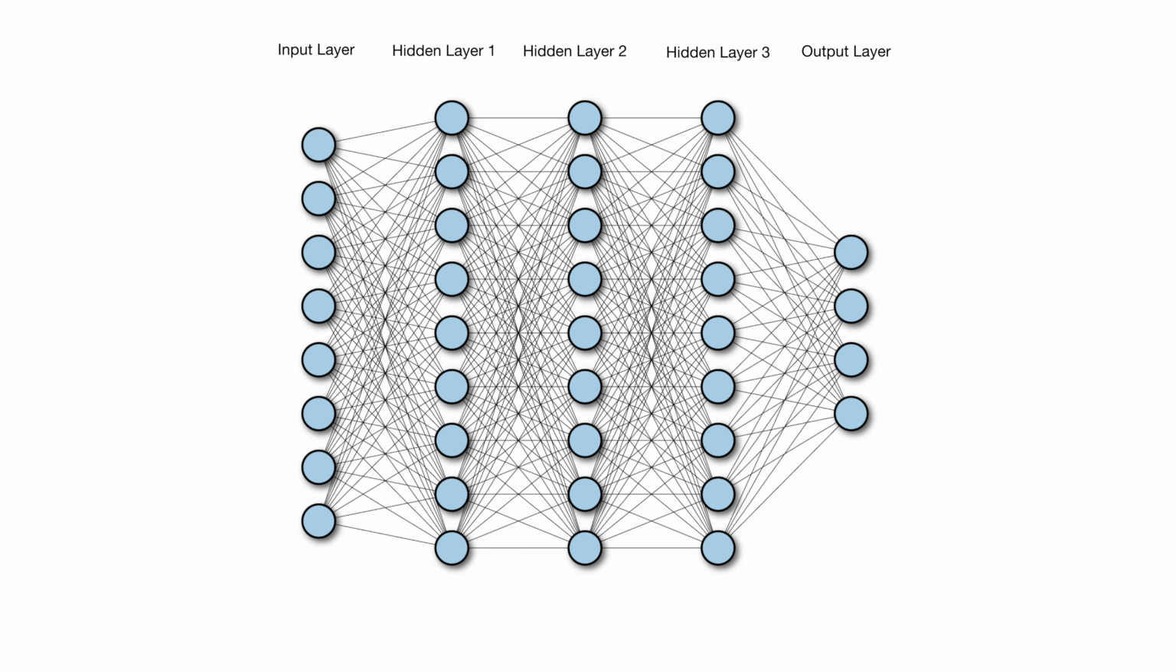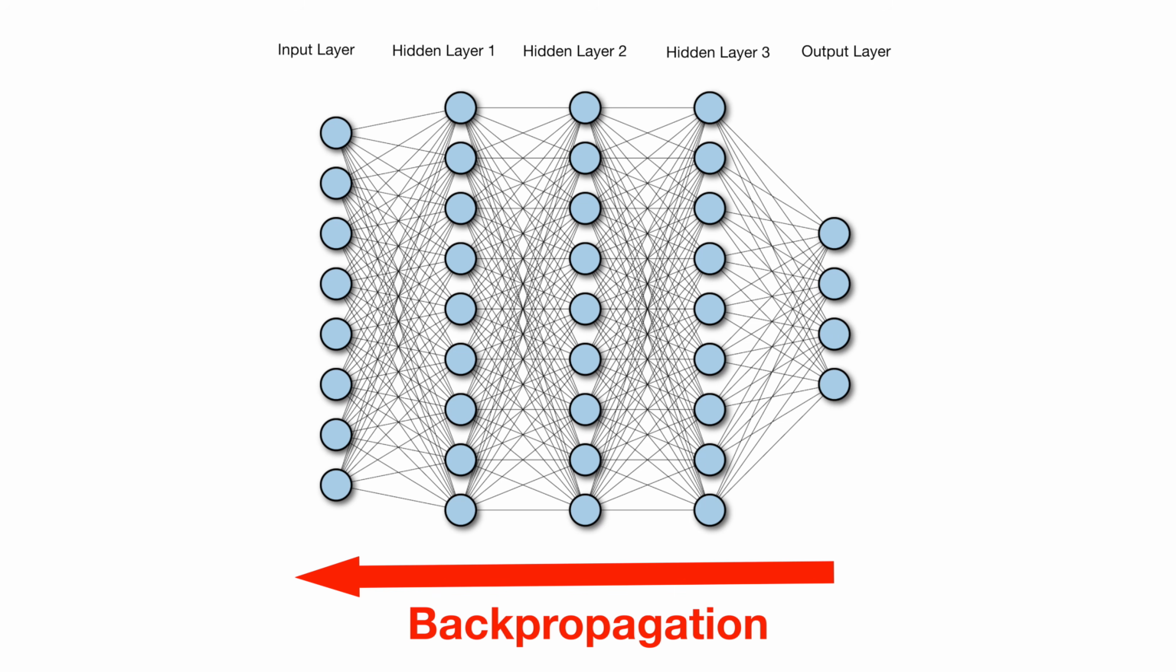Deep networks complicate things. For example, how do we know which weight was responsible for the error? Backpropagation traces the error backward, layer by layer, assigning responsibility to each weight. That way, billions of parameters can adjust in harmony.